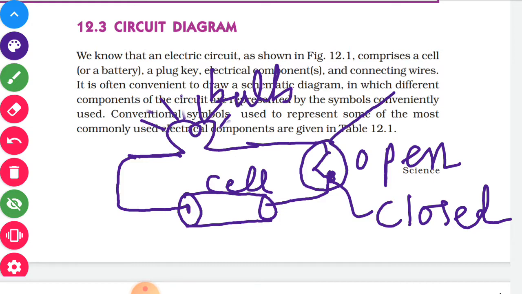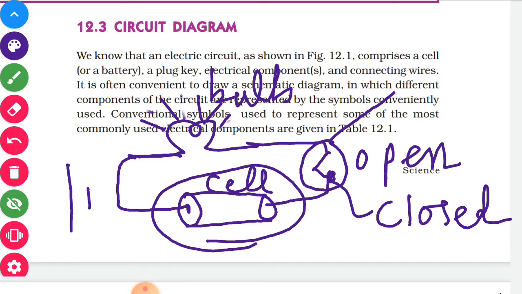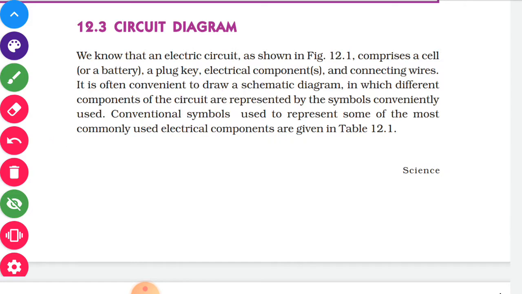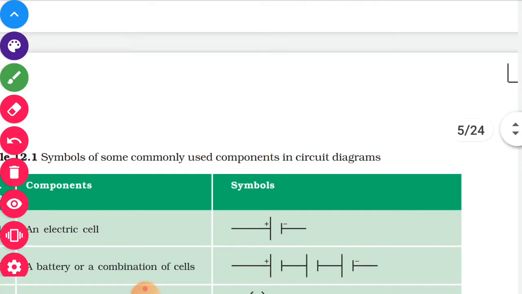This is the symbol of a switch. Now for the cell, you are not going to draw every time this cylindrical cell. So there is a symbol for the cell: parallel lines. One line parallel to the other. One is a big line, or rather a longer line, which is the positive terminal of the cell, and the other one is the negative terminal of the cell. Okay. So these are different symbols which are given in the next table, which you can see.